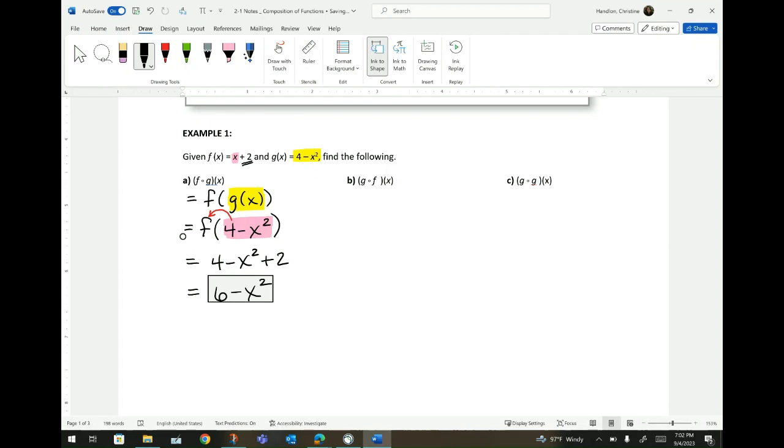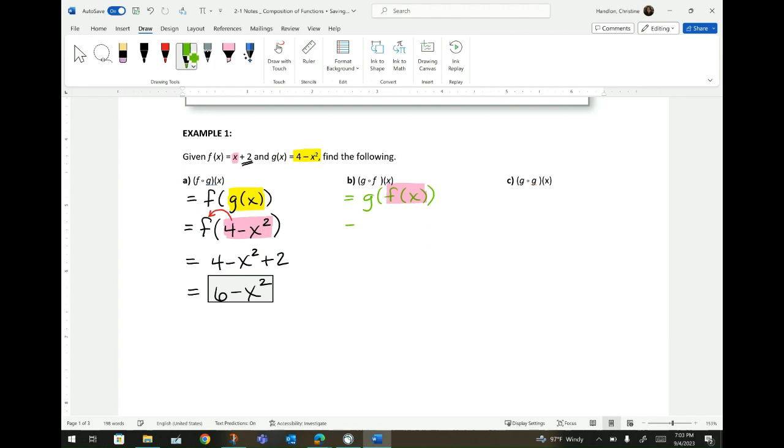Okay. All right. Let's do the next one. Let's work this one in green here. So g in composition of f of x is the same thing as saying g of f of x. Now, just like I said before, we start from the inside and work our way out. So we are going to substitute the f of x.